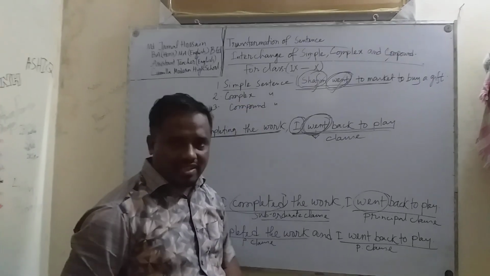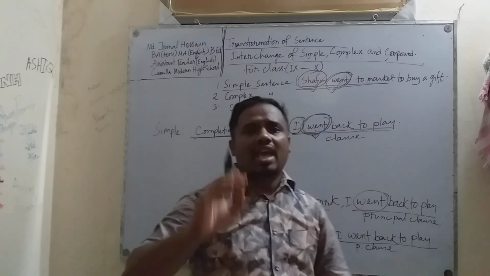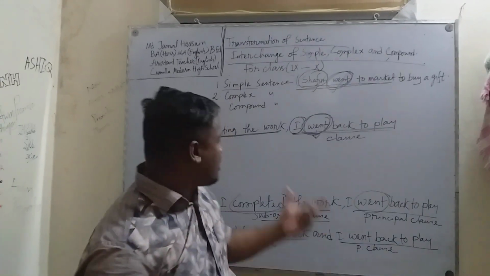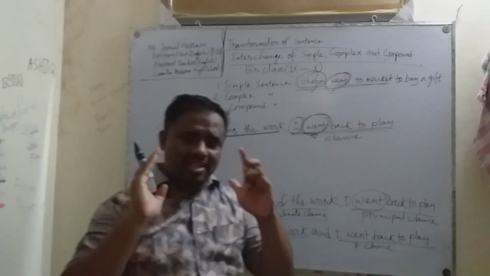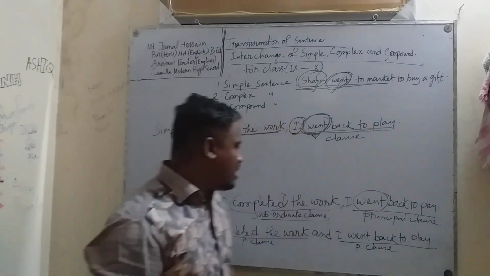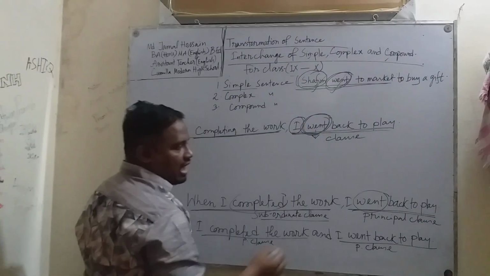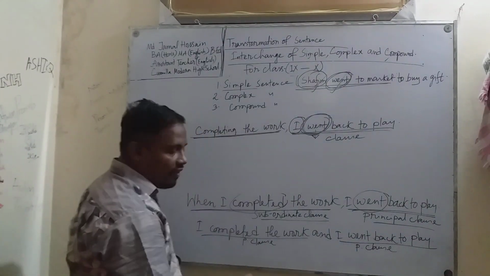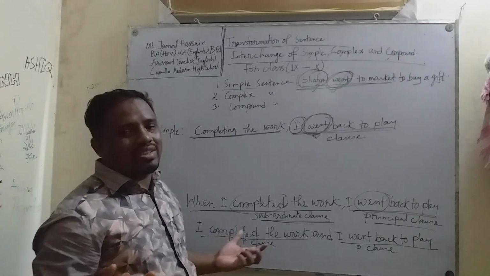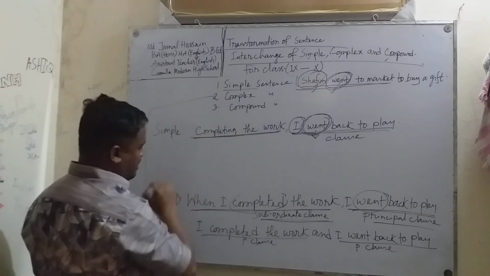Now what is a complex sentence? A complex sentence is a sentence that contains a principal clause and one or more subordinate clauses. কমপ্লেক্স সেন্টেন্স বলতে আমি সেই সেন্টেন্সটাকে বুঝবো যেই সেন্টেন্সে একটা প্রিন্সিপাল ক্লজ থাকবে এবং এক বা একাধিক সাবঅর্ডিনেট ক্লজ থাকবে। Look at this sentence: when I completed the work I went back to play. I went back to play is a principal clause. On the other hand, when I completed the work is a subordinate clause. That's why you can easily say this is a complex sentence.